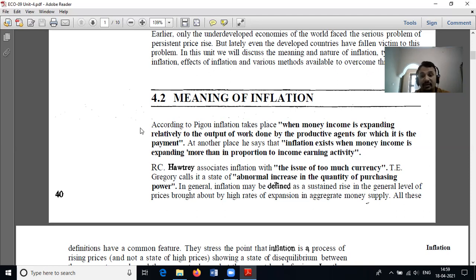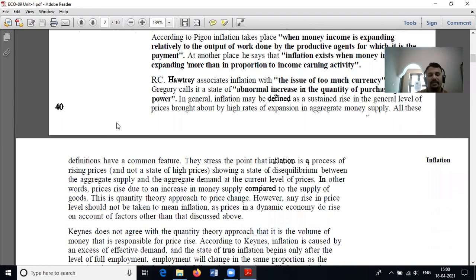So in common parlance, inflation means rising prices of goods and services, and it reflects in the diminishing value of purchasing power. That means inflation reduces the purchasing power of a currency.